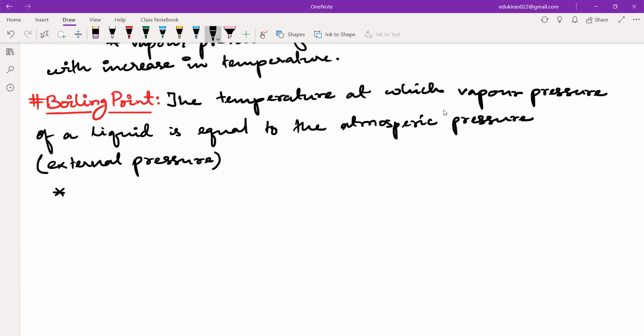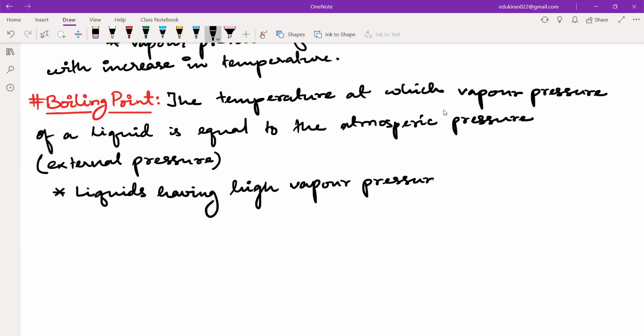Also, one more point we can write: liquids having high vapor pressure have low boiling point.